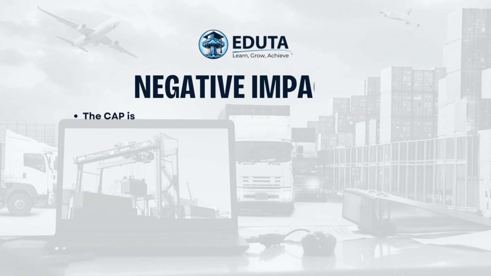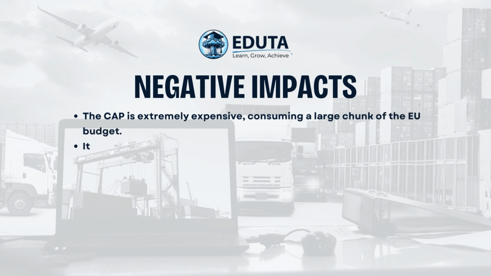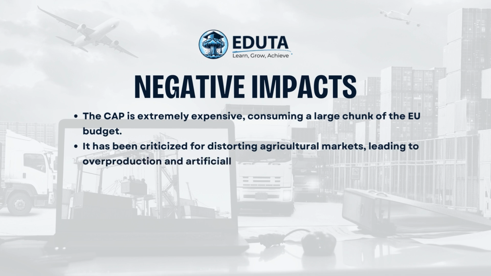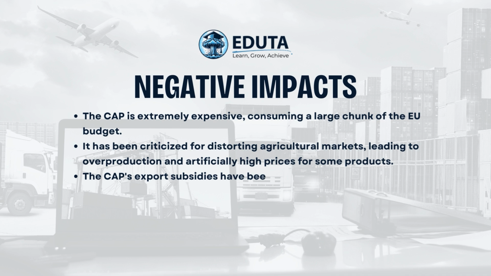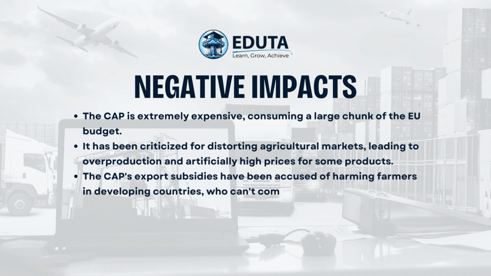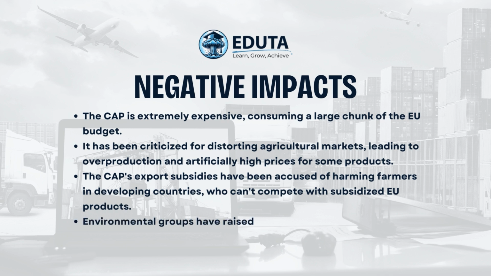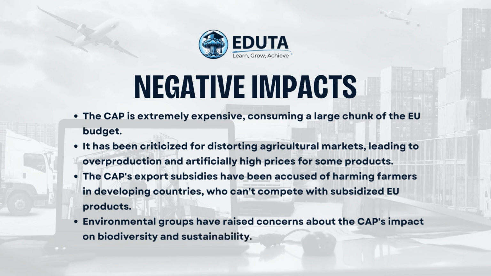Negative impacts. The CAP is extremely expensive, consuming a large chunk of the EU budget. It has been criticized for distorting agricultural markets, leading to overproduction and artificially high prices for some products. The CAP's export subsidies have been accused of harming farmers in developing countries who can't compete with subsidized EU products. Environmental groups have raised concerns about the CAP's impact on biodiversity and sustainability.